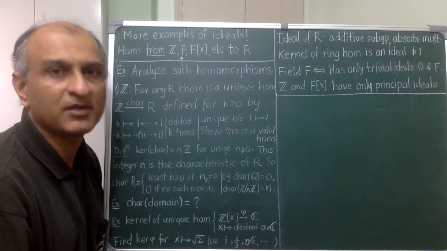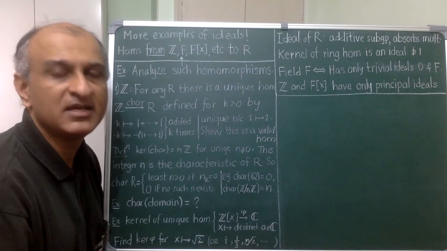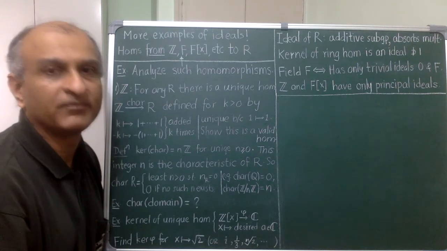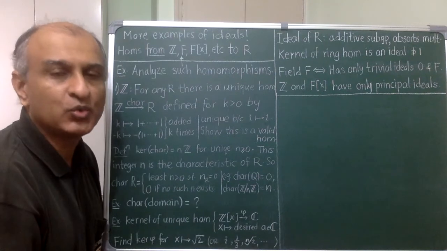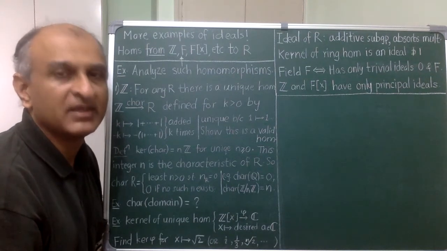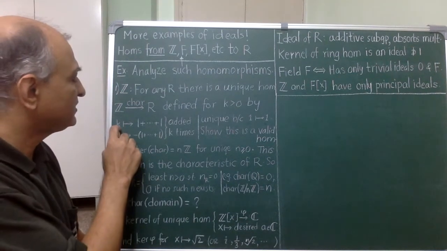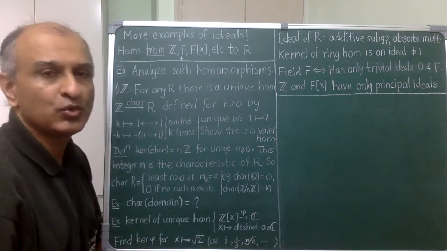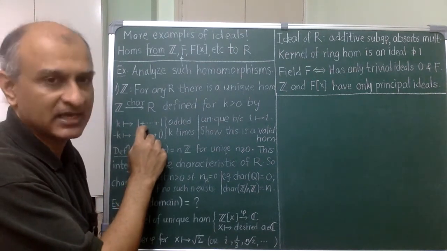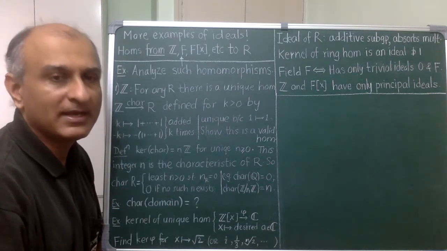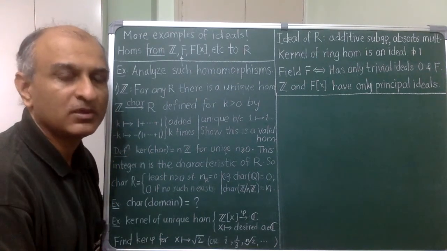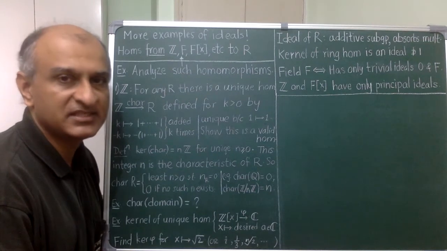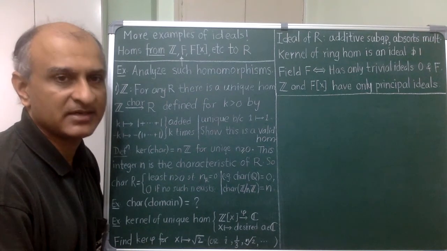Let's consider possible homomorphisms from Z to some given ring R. Now, 1 has to go to 1 and therefore 2 has to go to 1 plus 1. Similarly, any positive integer k has to go to 1 plus 1 taken k times and therefore minus k has to go to minus of that. Therefore, if a homomorphism exists, then it is uniquely decided.